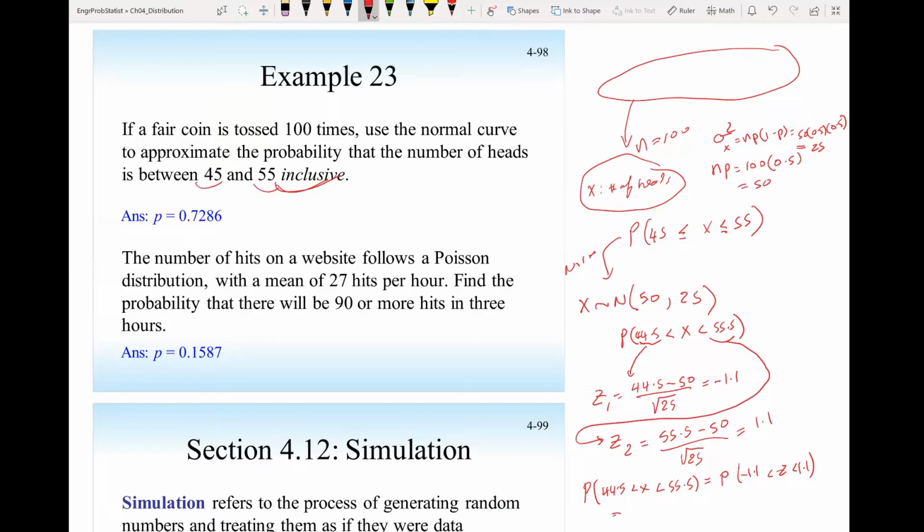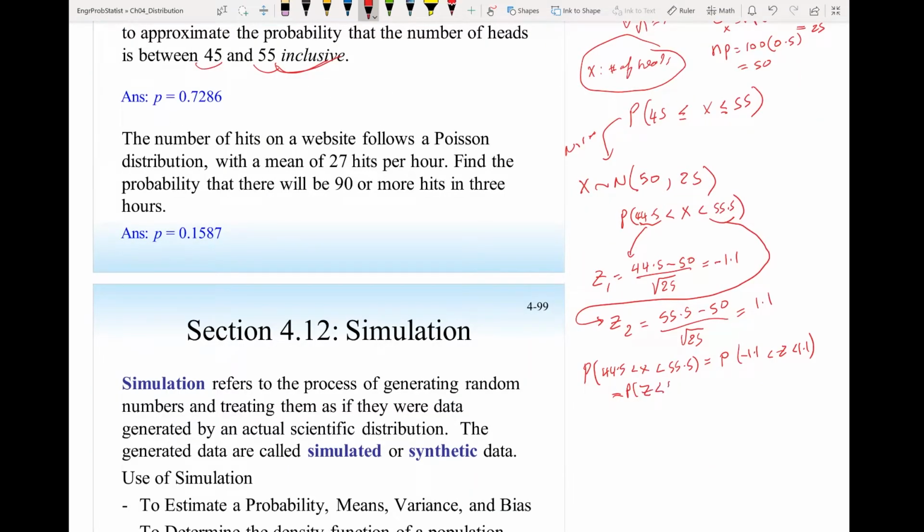And we use the table. This is the same as the probability z less than 1.1 minus the probability z less than minus 1.1.